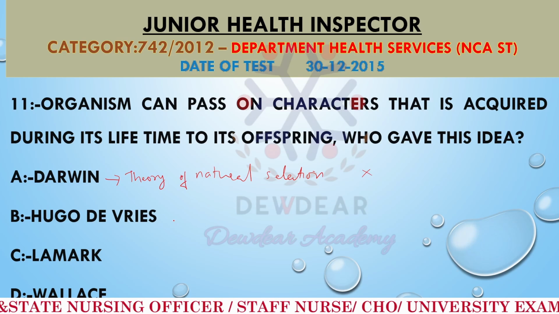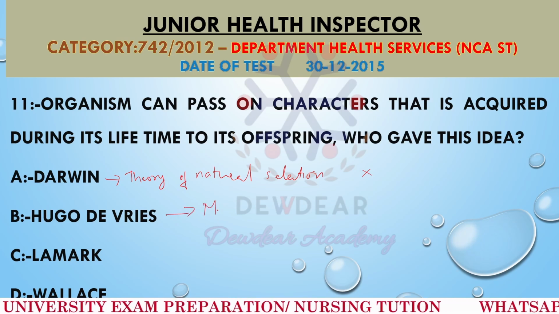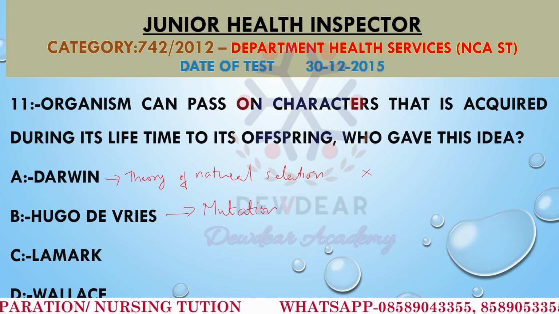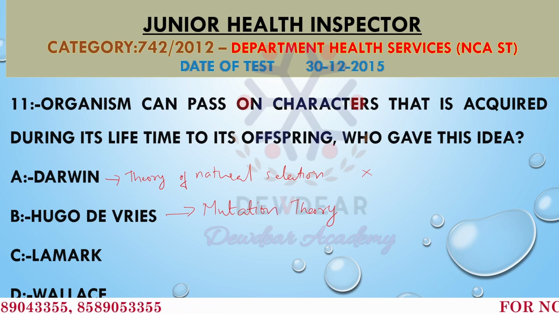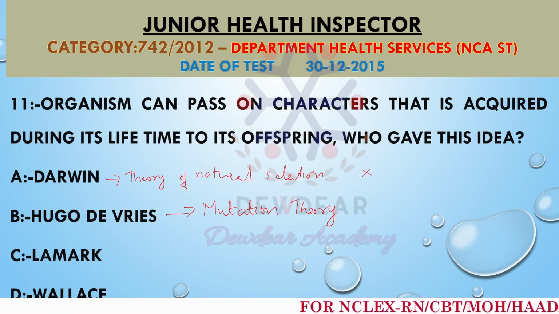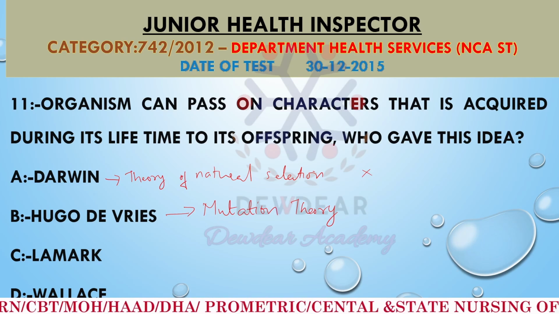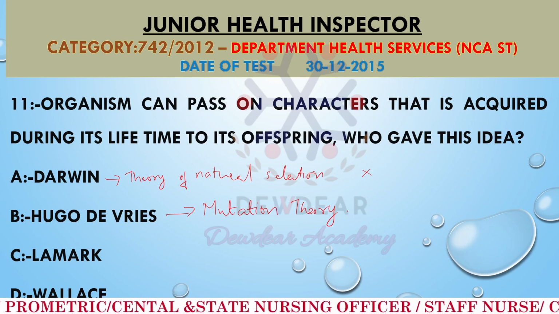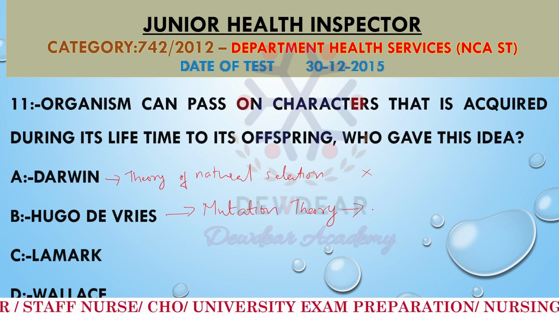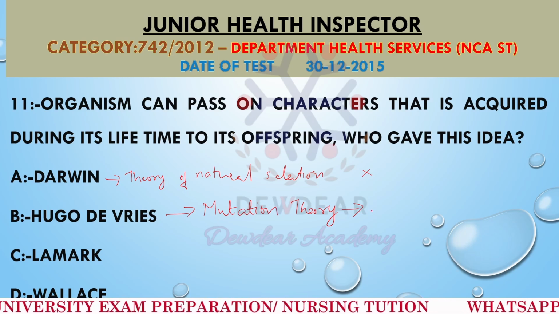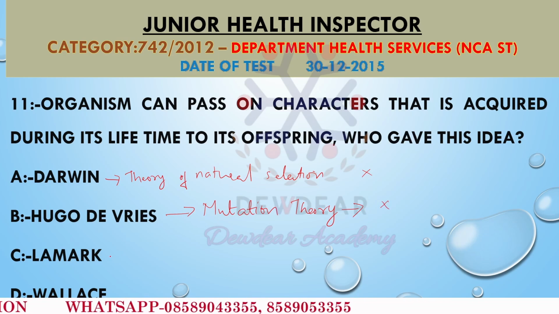Second one is Hugo de Vries. He is recognized for his work on mutation theory. He suggested that new species arise from sudden genetic changes or mutations, not from the inheritance of acquired characters. So he is also not mentioning the inheritance of acquired characters, but the mutations or genetic changes. So this option is also not correct and we are excluding that option.